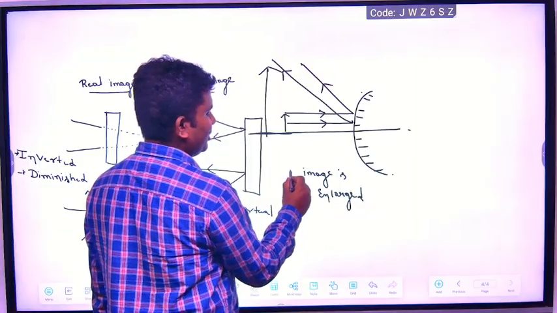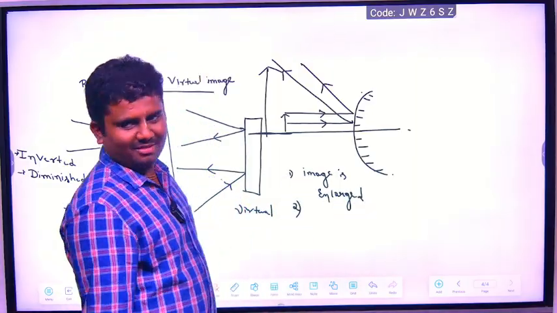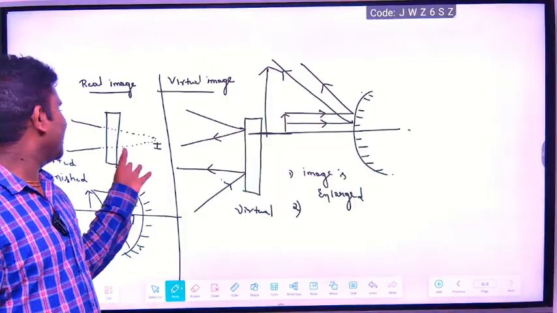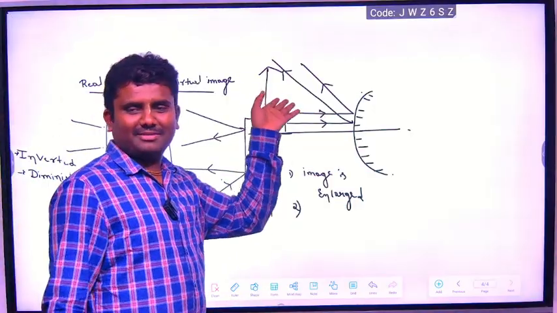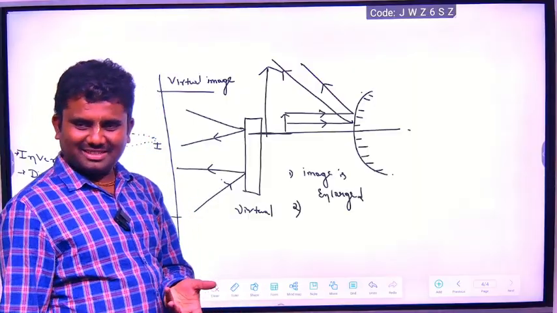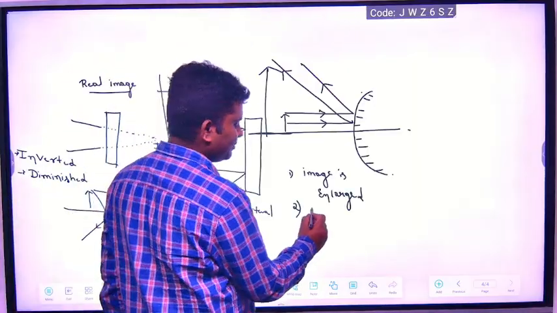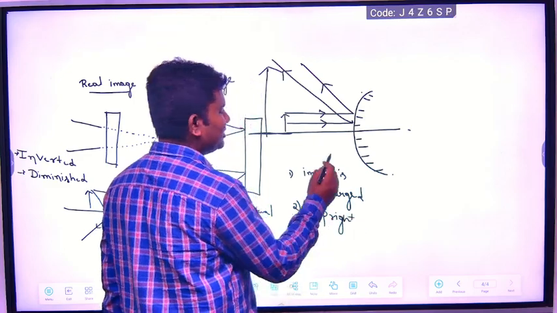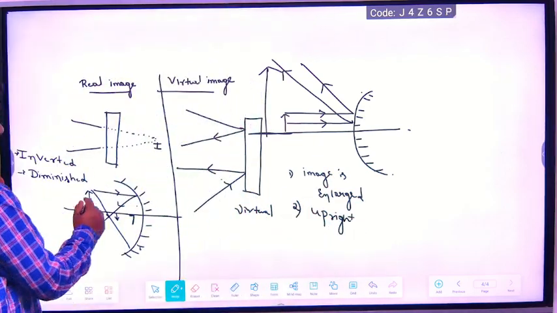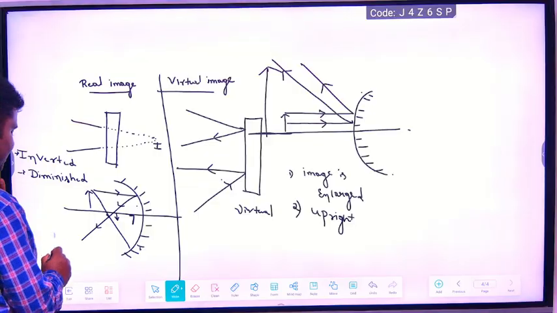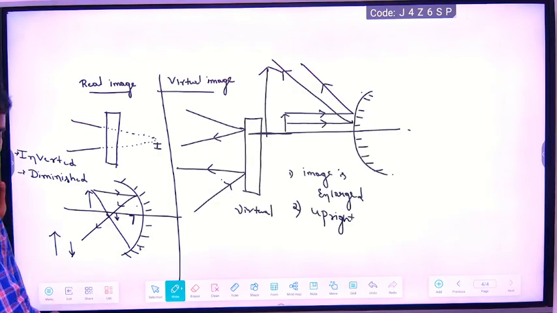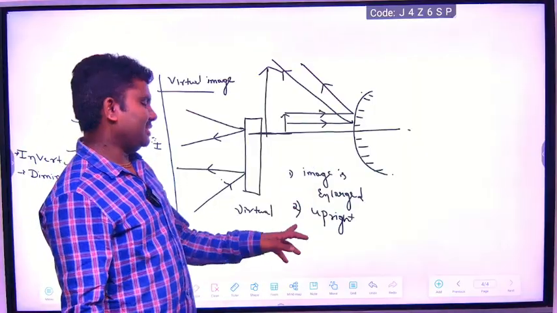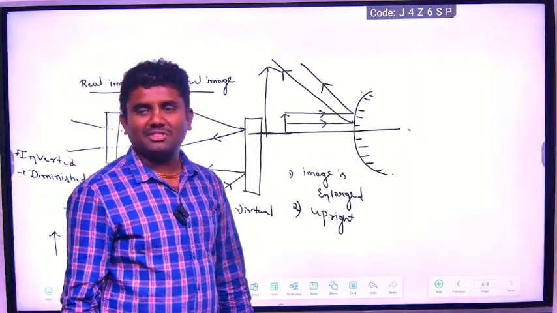Enlarged image, number one. Number two, it is not inverted; the object and image are in the same direction, upright. Upright means it is not inverted. Here the object is like this and the image is upside down, but here the object and image are in the same direction. That's why it is upright and enlarged.